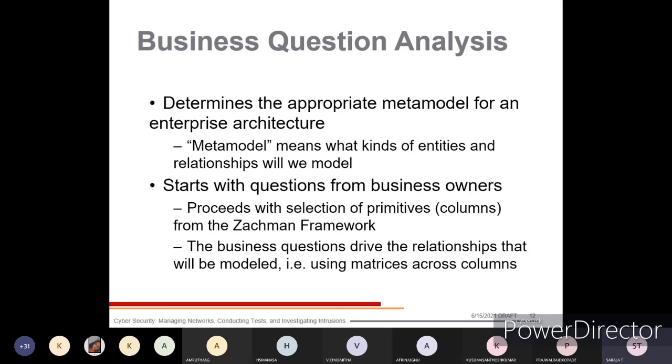These questions will be asked by the business owners to find out and create the segment framework with respect to business question analysis. The business questions drive the relationships that will be modeled, that is, using matrices across the columns. That is related to business question analysis.